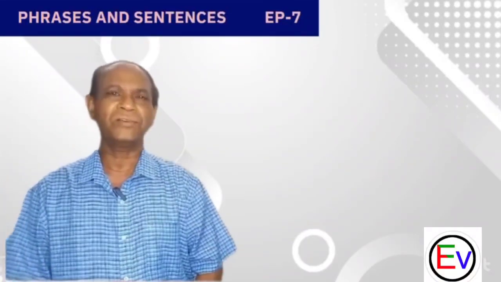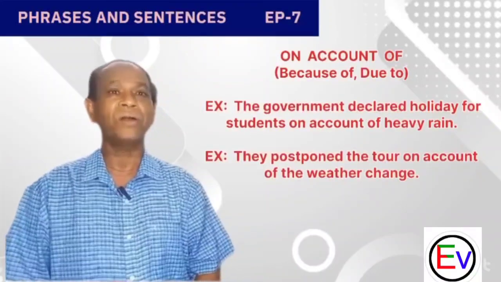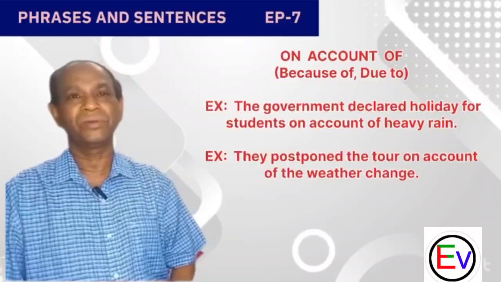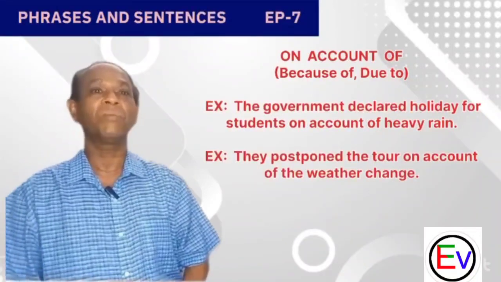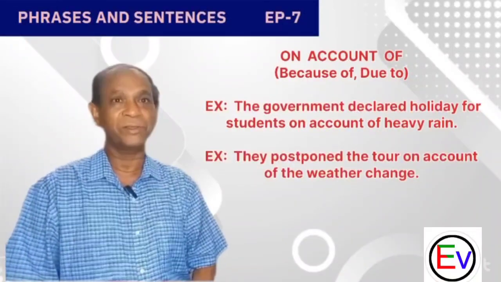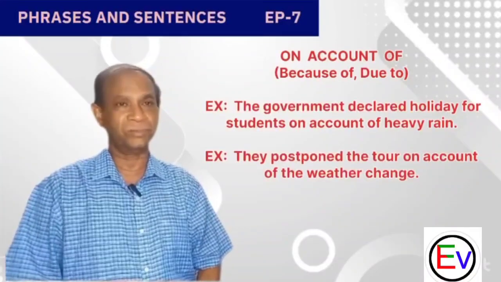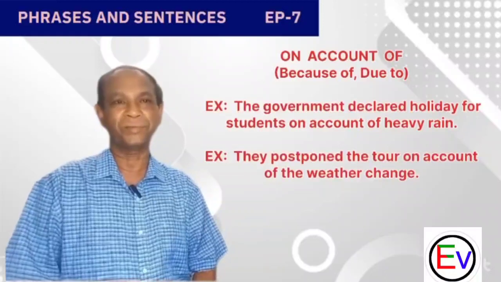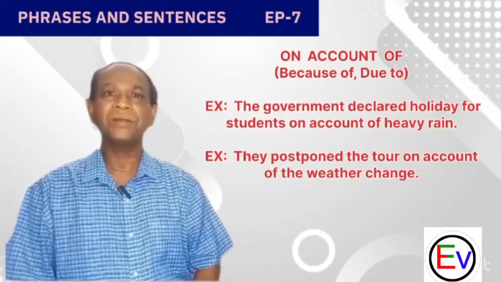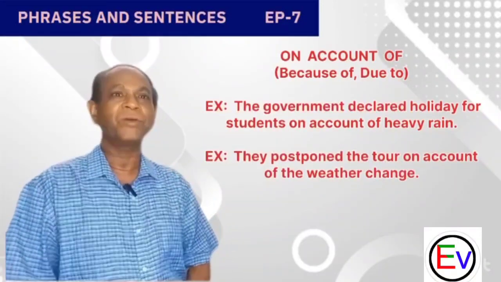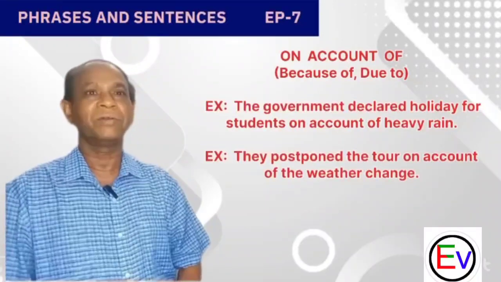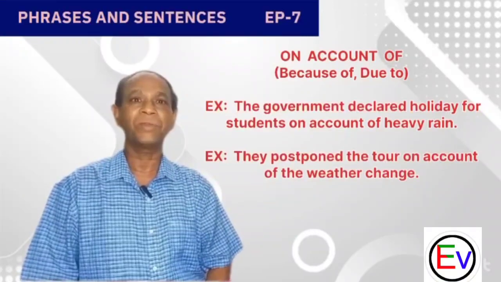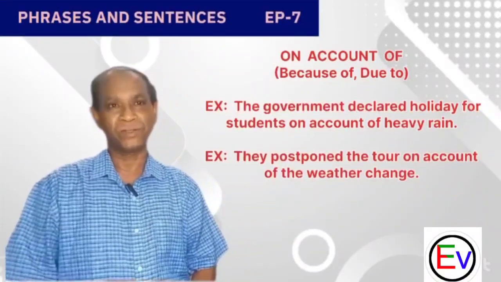The first phrase is on account of. Have you ever heard about this phrase? I think you might have heard about this. It means due to something. There is a reason for something. Because of that. It means due to something or because of that, etc. are the meanings of this phrase.